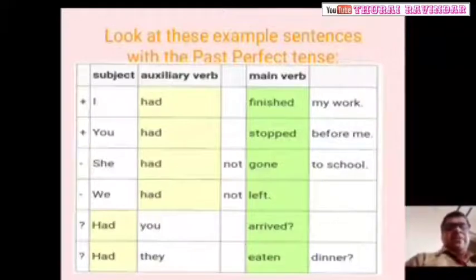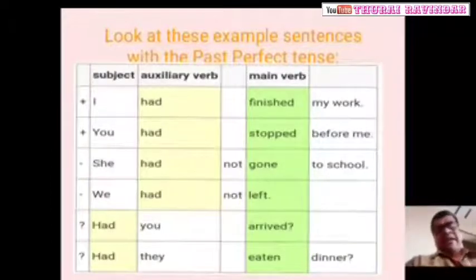For example, I had finished my work. I had not finished my work. Positive and negative.